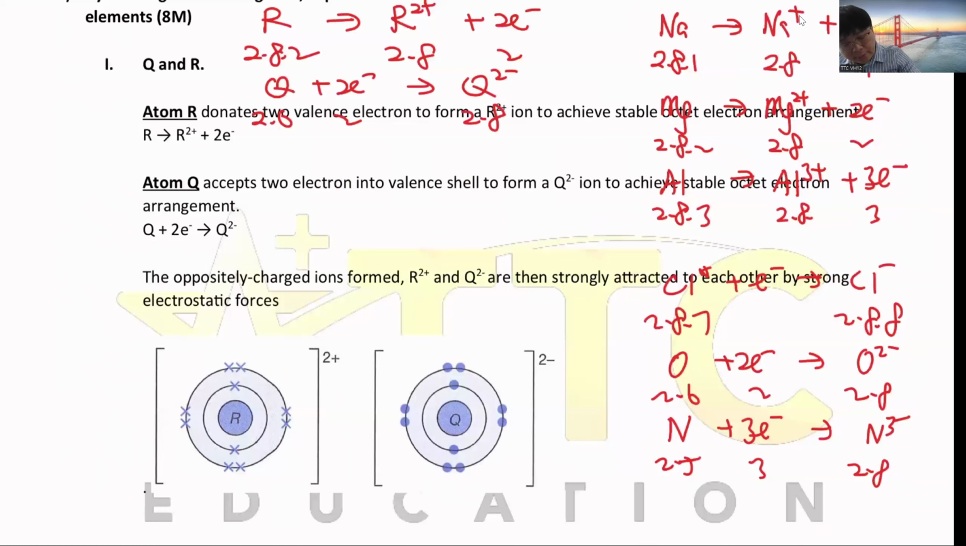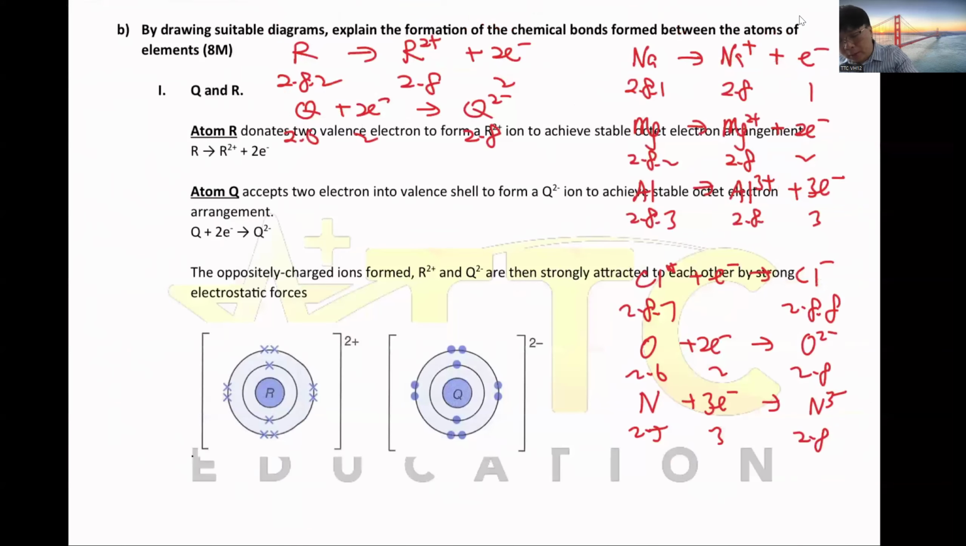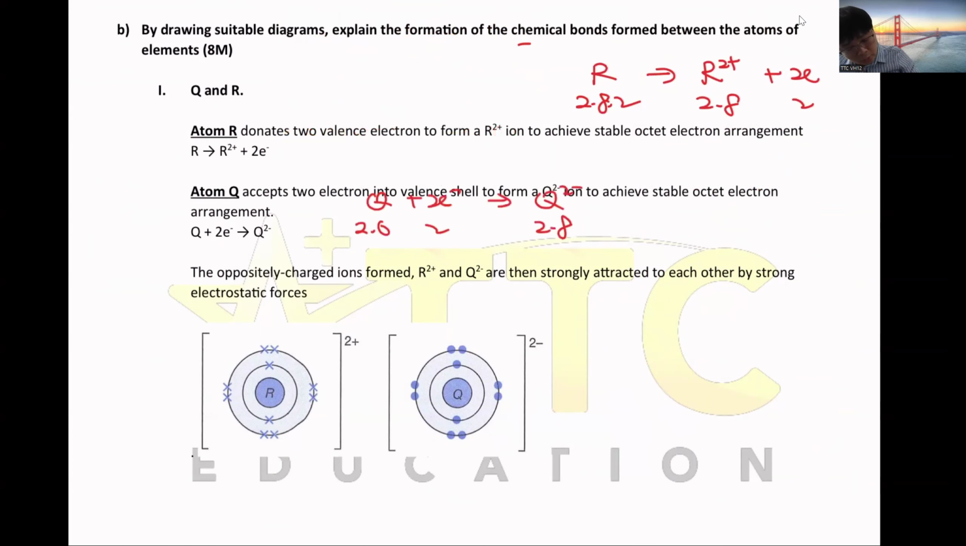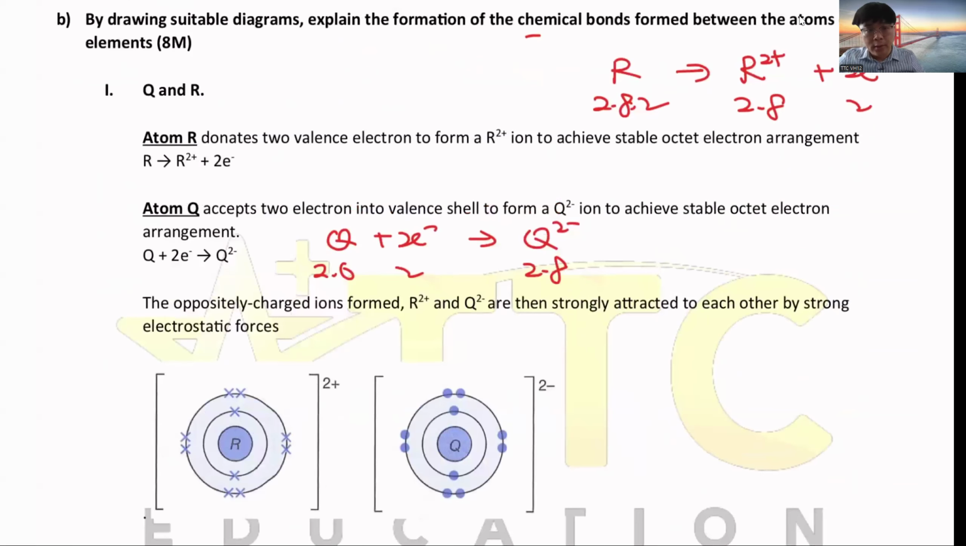So how do you write the essay? I'll show you the question here. The essay looks like this. For R, it has to donate 2. For Q, it has to receive 2. So make sure you memorize the answer in detail.